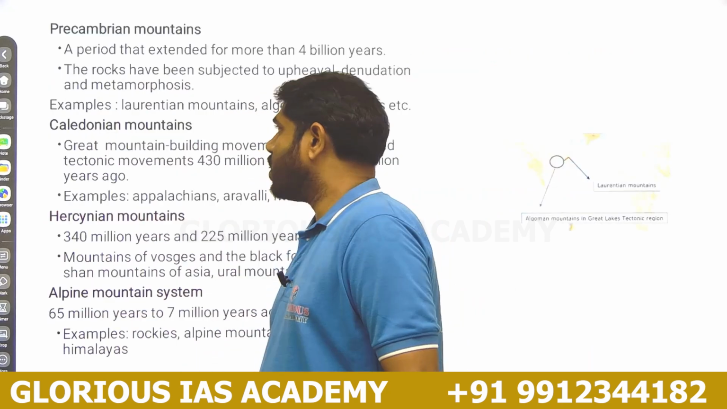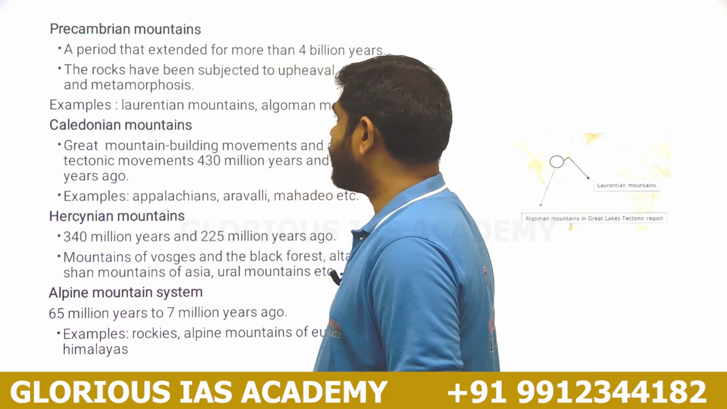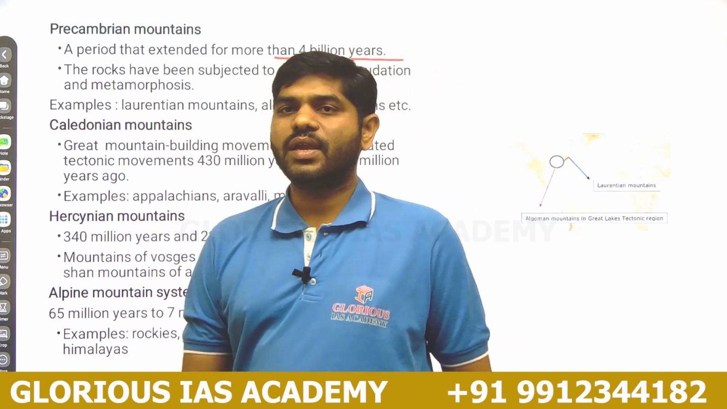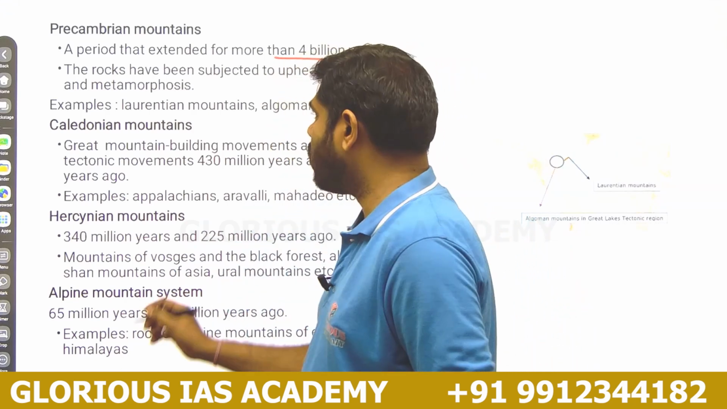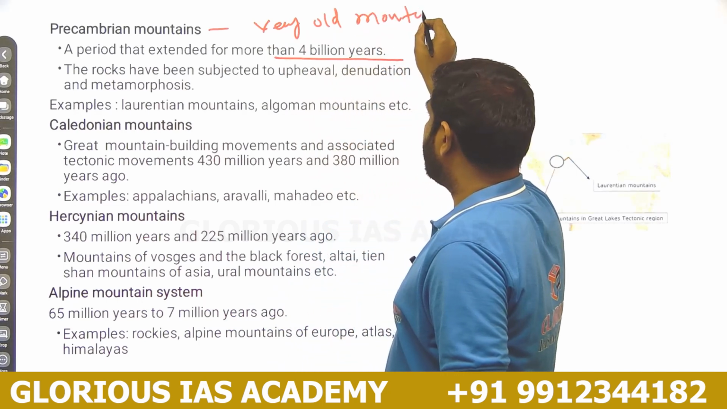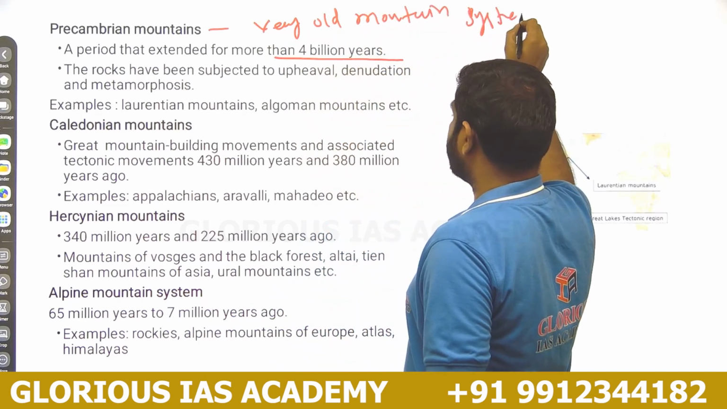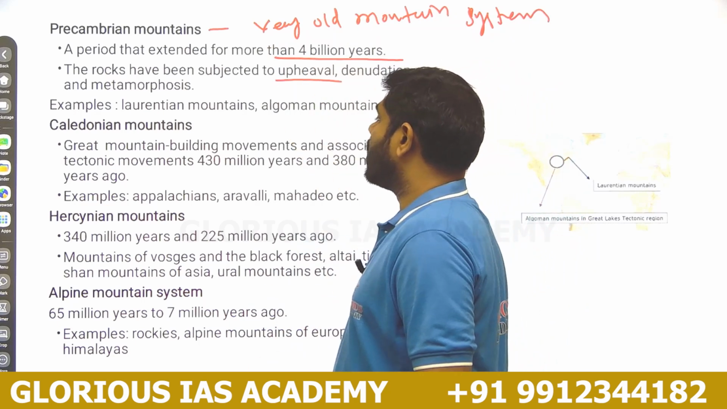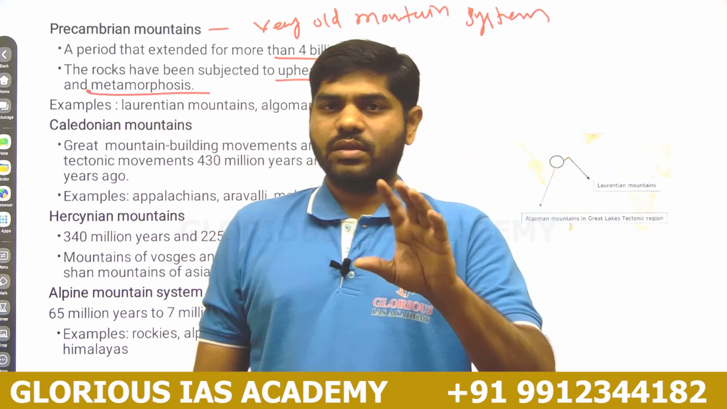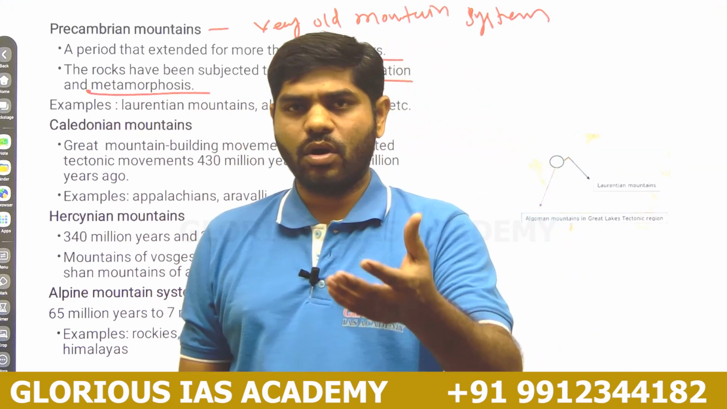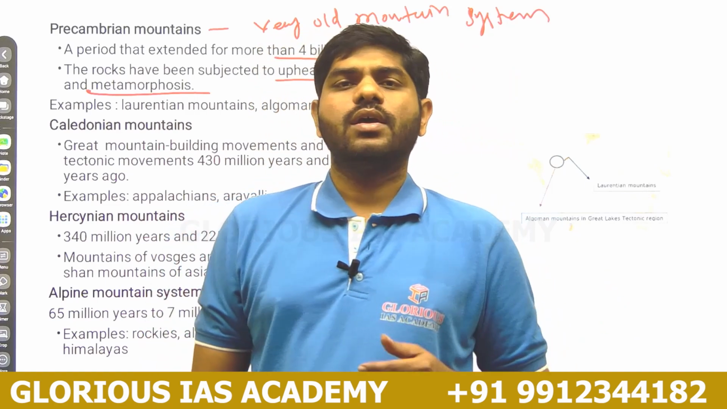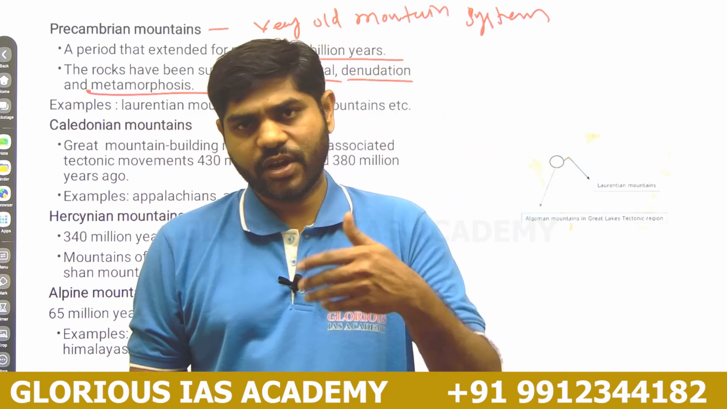If you see some of them, the first one is Precambrian mountains. Precambrian mountains were formed 4 billion years ago, very old mountains. They are a very old mountain system, and they were subjected to continuous upheaval, denudational processes and metamorphosis. These old rocks undergo continuous change because of various weathering systems, various weathering elements.